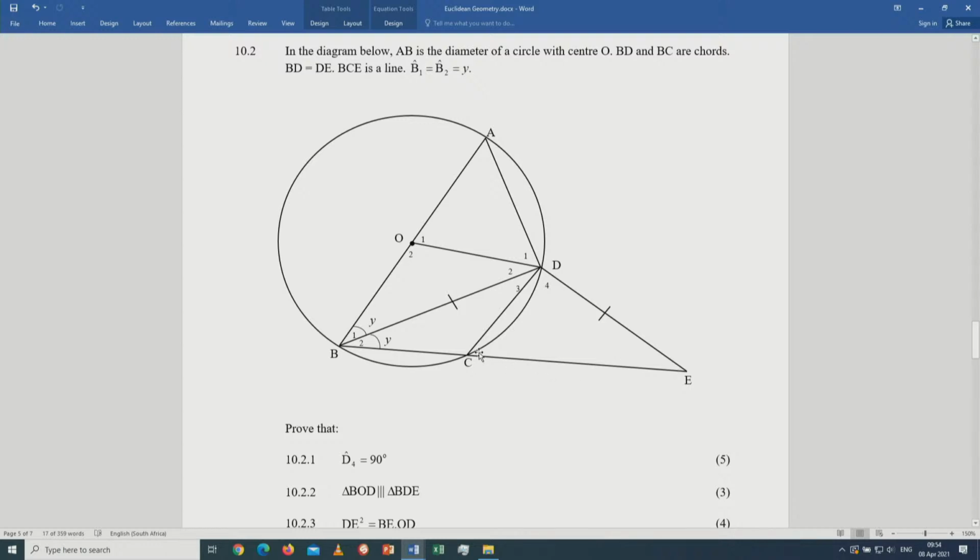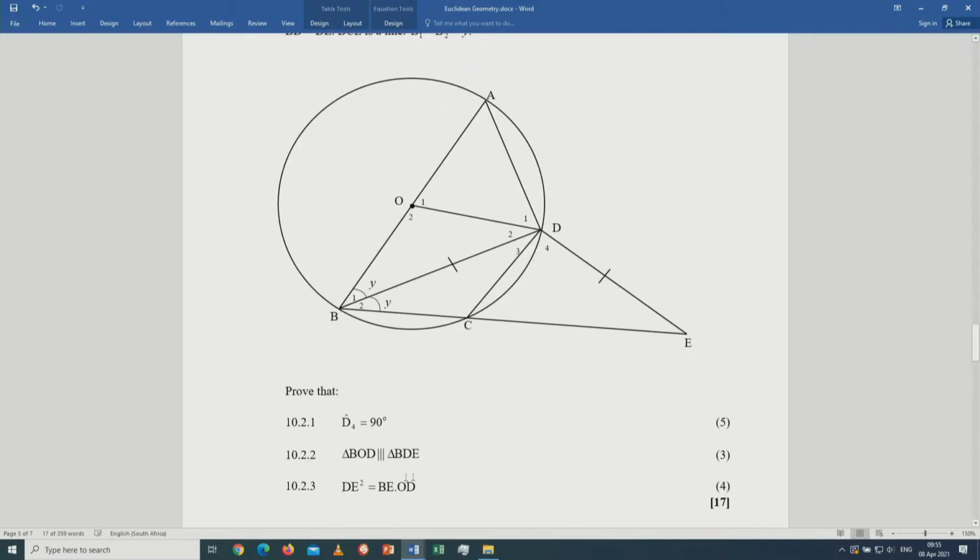Now, this exterior angle C is equal to A. Remember we said A is equal to 90 minus Y. So this C is an exterior angle of a cyclic quad, equal to the interior opposite angle. So it means C is 90 minus Y. If you have 90 minus Y here, and you've got Y here, it's easy to work out angle D. If you work it out using the sum of angles in a triangle, you will get D4 equals 90. Here is the angle. Prove the similarity between the two triangles.